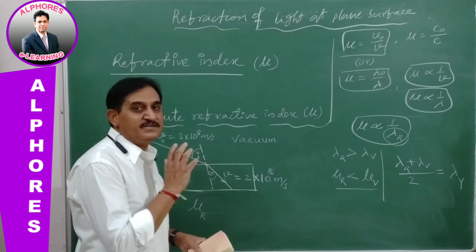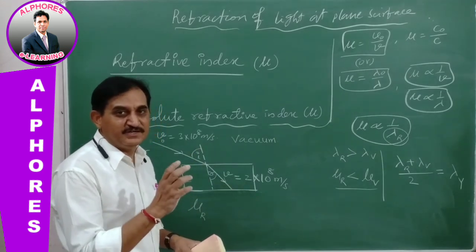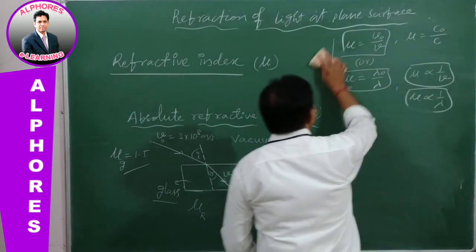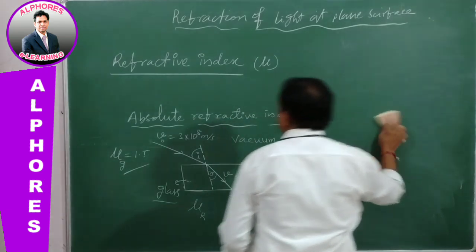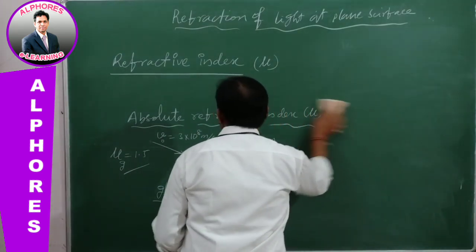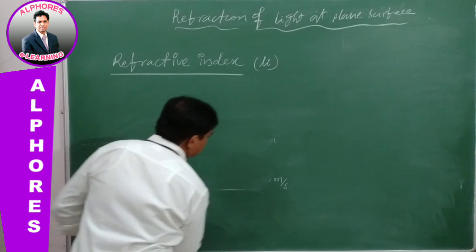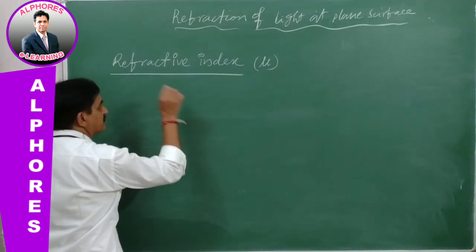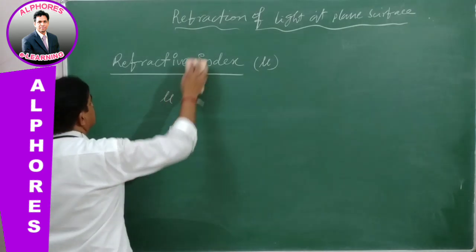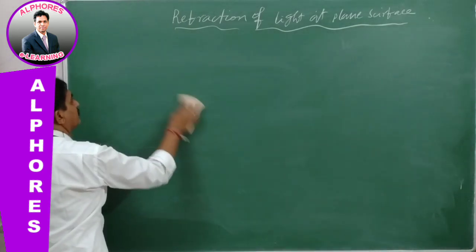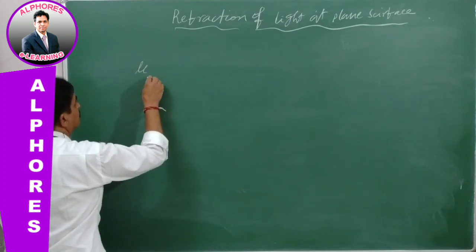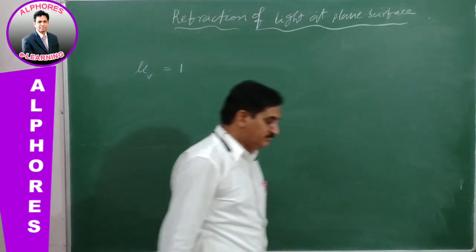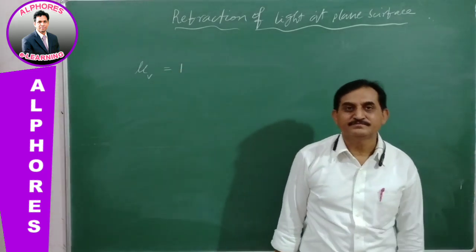Now, what are the standard or fixed values of refractive indices of different materials? Let us see. The refractive index of vacuum is 1. For vacuum, the refractive index is 1.